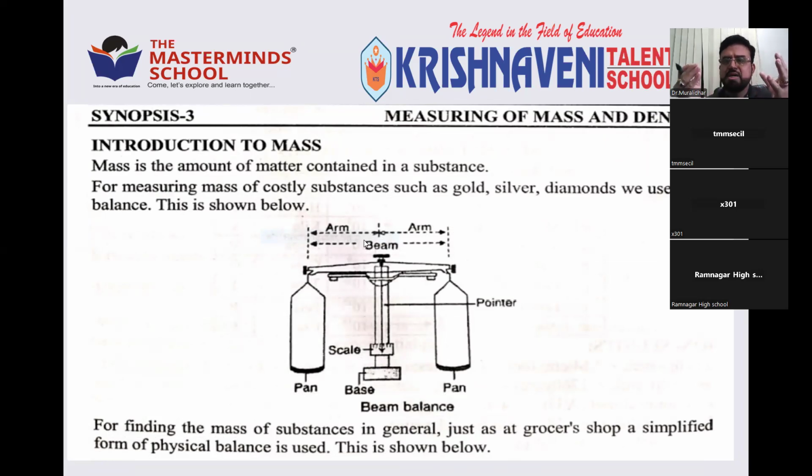Mass is nothing but the quantity of matter contained in a body. How much matter is there in the body? It may be in the form of solid, liquid, or gas, no matter. That matter is called mass, which is always constant from place to place. Any place you can go, the mass remains constant. It is measured in either kg or gram, or some other higher units also. This is measured by various devices, but commonly known as the common balance.